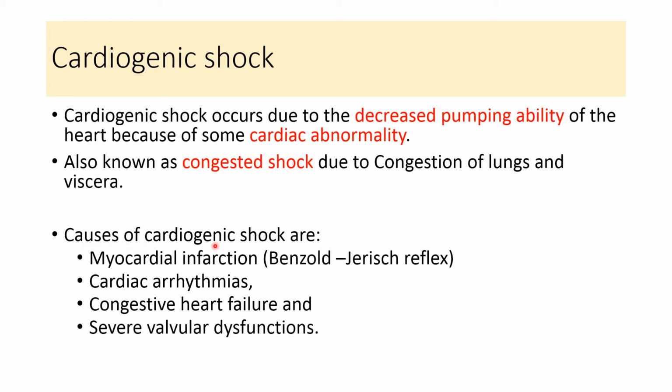Causes of cardiogenic shock. These are the underlying cardiac abnormalities like myocardial infarction, cardiac arrhythmias, congestive cardiac failure, and severe valvular dysfunctions. These are all the causes for the cardiac abnormality that leads to decrease in the cardiac output and the cardiogenic shock.